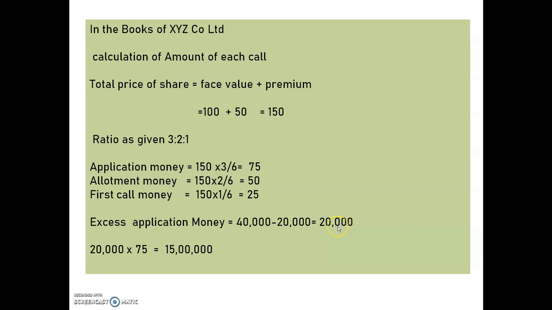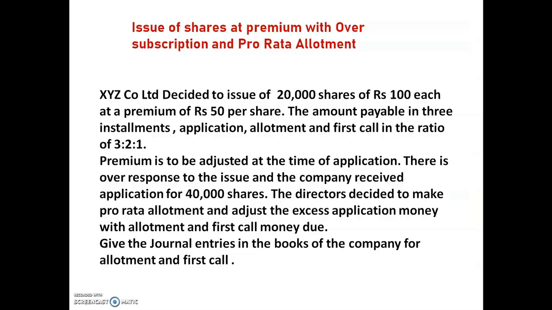This is the excess applications the company received, and excess application money is 20,000 multiplied with application money per share, that is 75. Means here 15 lakh is the amount the company received from this excess application. Excess applications are 20,000 and excess money received from application is 15 lakh. So this is the short explanation of this question.